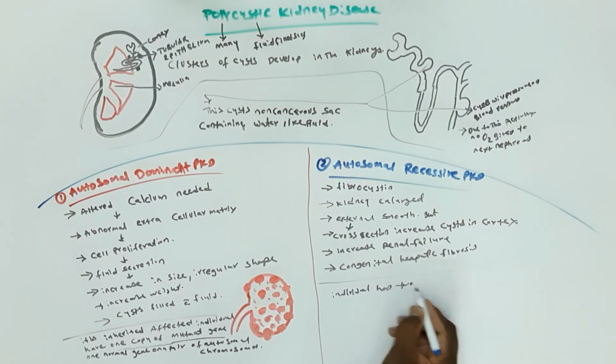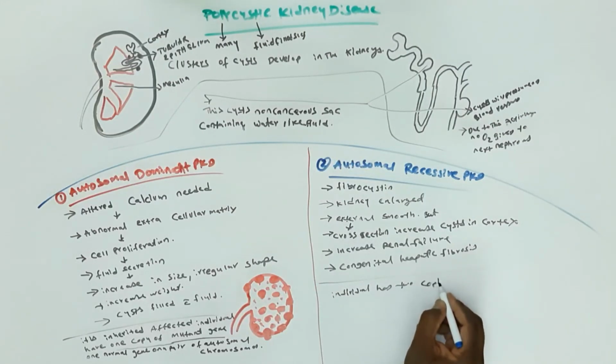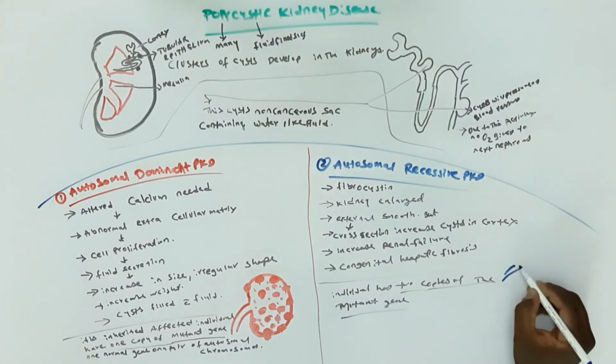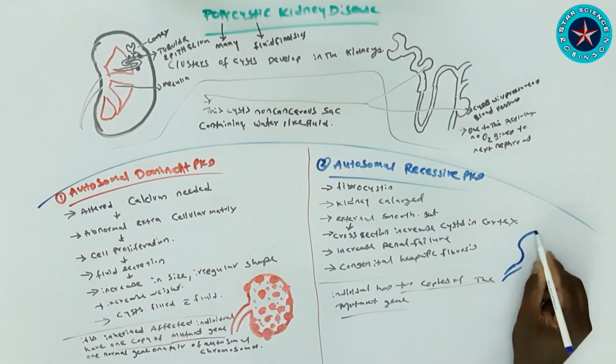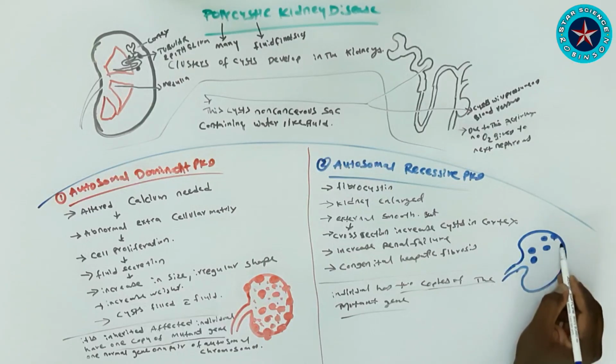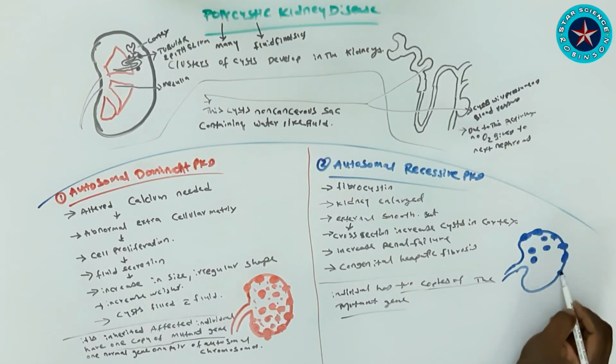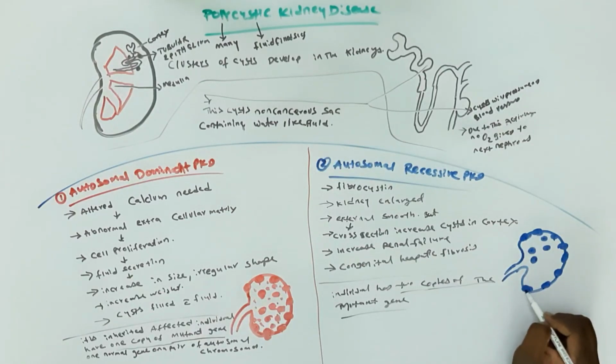This way we can see the enlargement of the kidney in autosomal recessive PKD. So we can see in our diagram how it is enlarged and how the cysts appear on the kidney. So this is the diagram of autosomal recessive PKD.